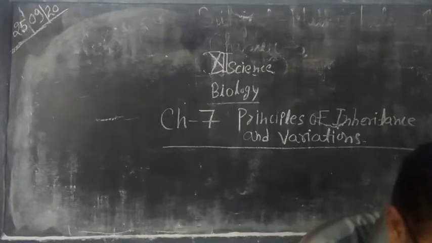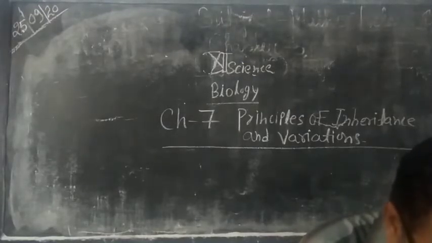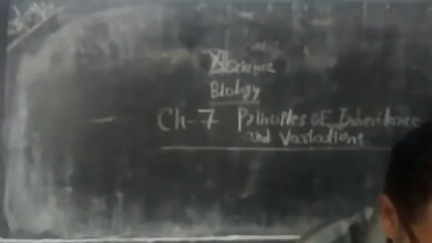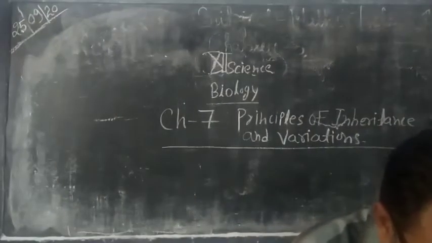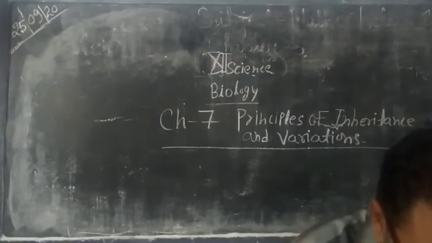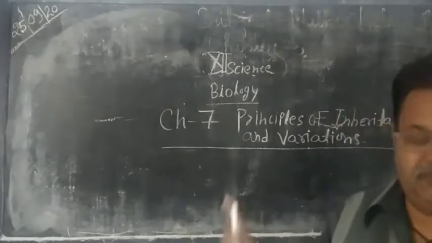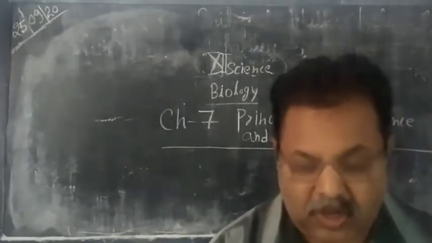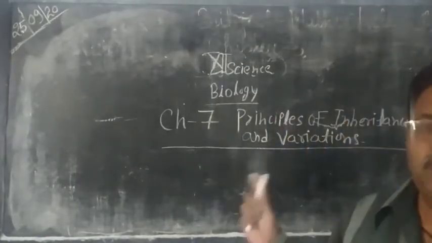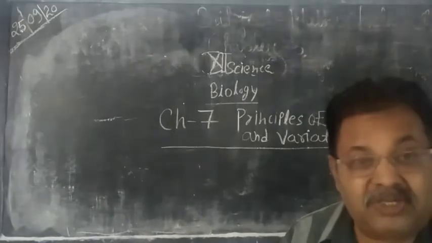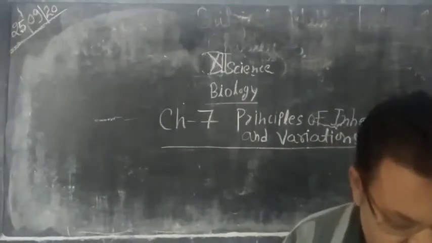Now our next topic of this chapter is the object of genetics. What are the main objects of genetics? First one is to discover the mechanism of origin and transmission of hereditary characters. So the first aim of genetics is to study the mechanism of the transmission of characters.